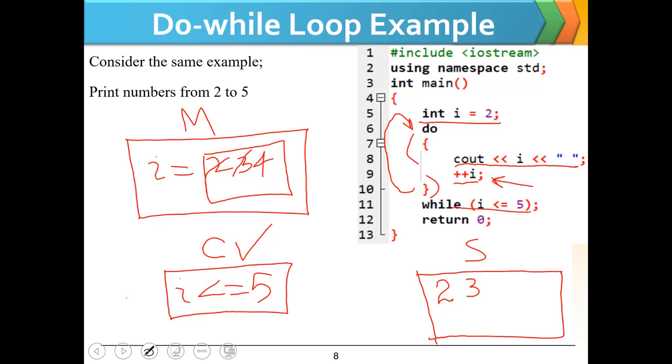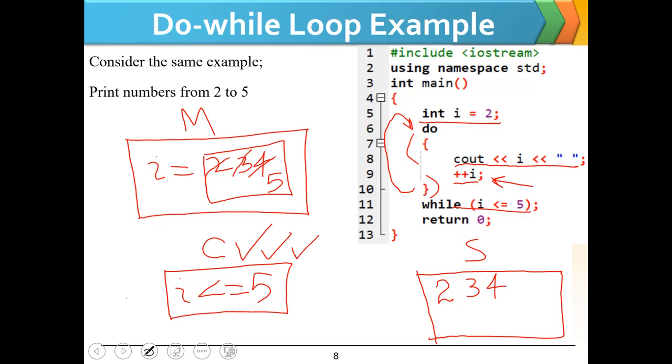This condition is checked, we will get 4 here, the increment operator is done. So we will get 5 now, and 5 is less than or equal to 5.